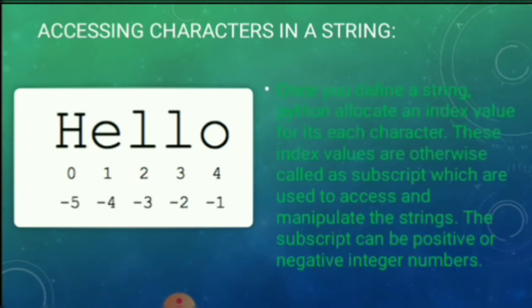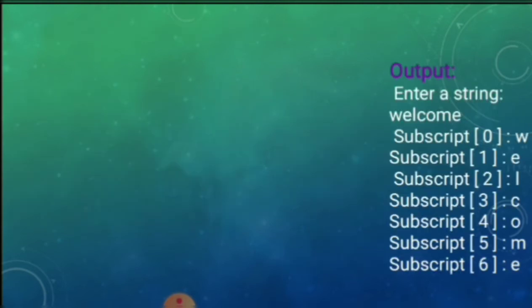Once you define a string in Python, it allocates an index value for each character. This index value, otherwise called a subscript, is used to access and manipulate the strings. The subscript can be a positive or negative integer.